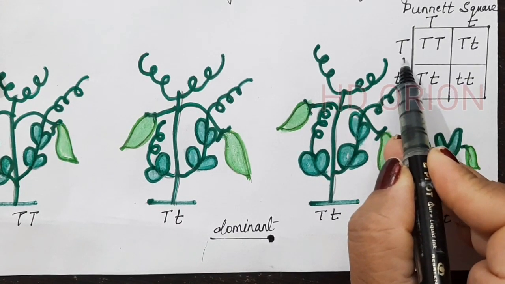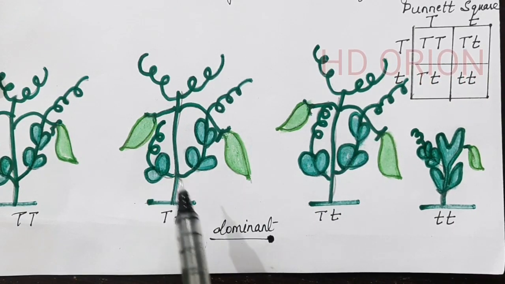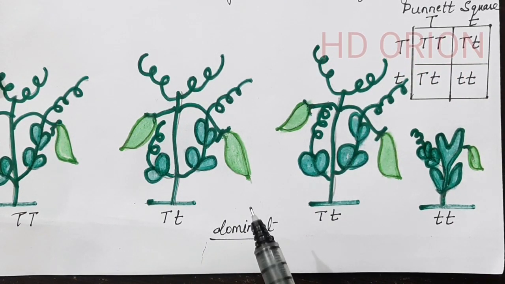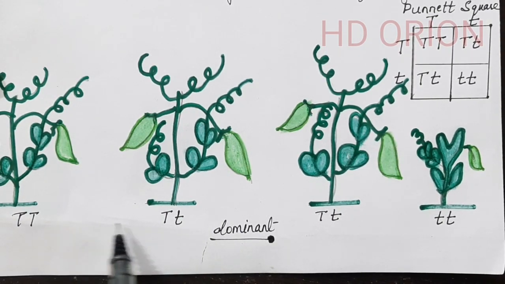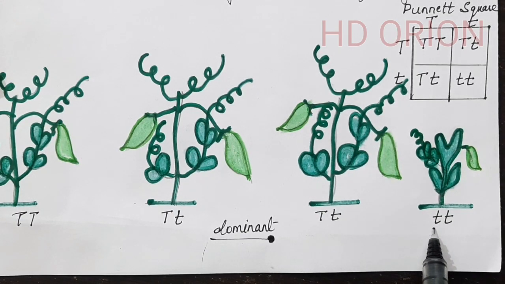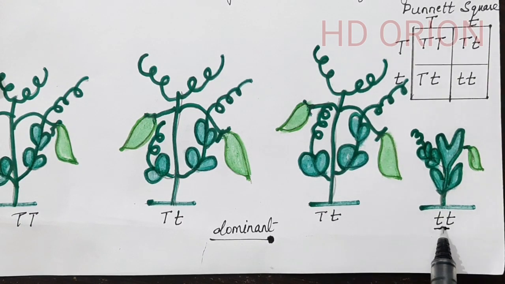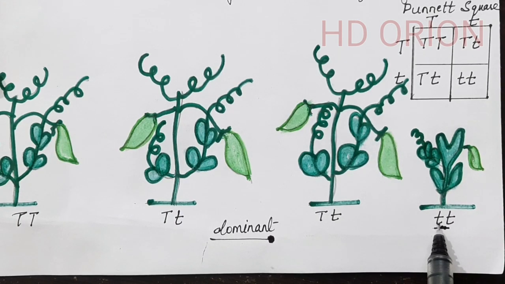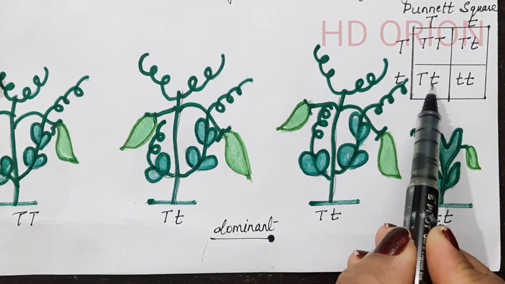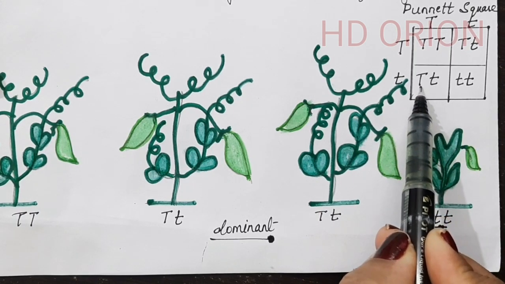The capital T. But when he selfed, that means the F1 generation plants were selfed. They were not crossed with another type of plant, but they were selfed among themselves, and what he saw was that the F2 generation could express the recessive character. So the recessive character can only express itself when it is in homozygous condition. Homozygous means both the alleles are same. But if it is in heterozygous condition, the phenotype is tall only. However, the small t is present in the genotype, but phenotypically it is tall only.